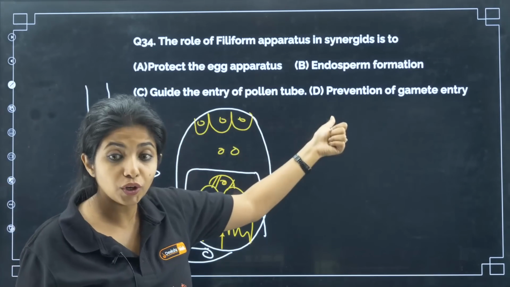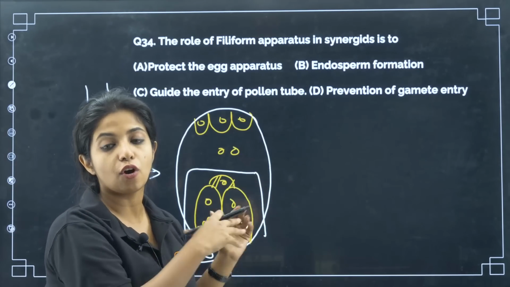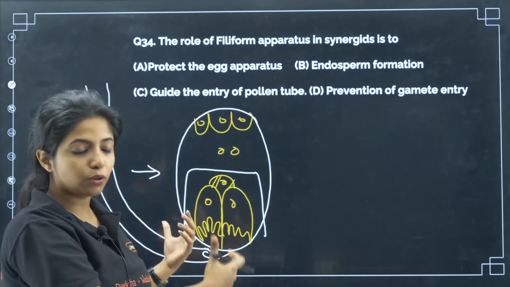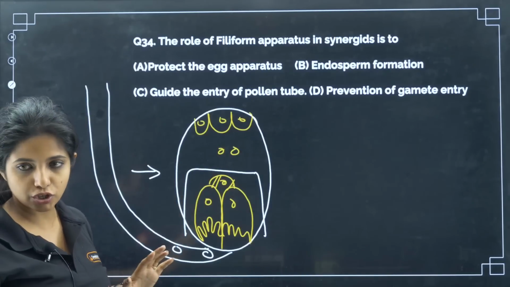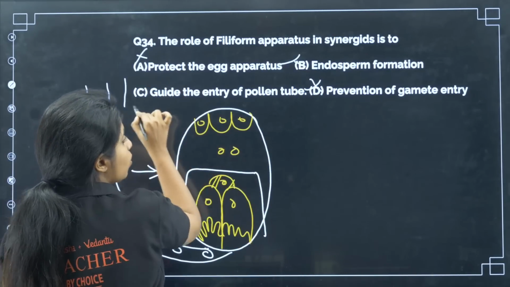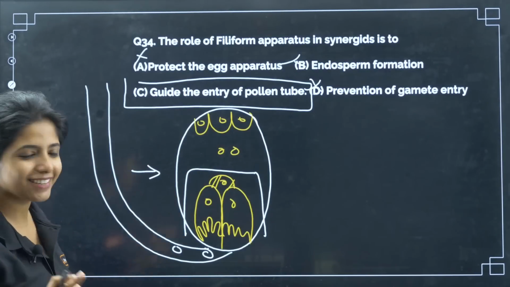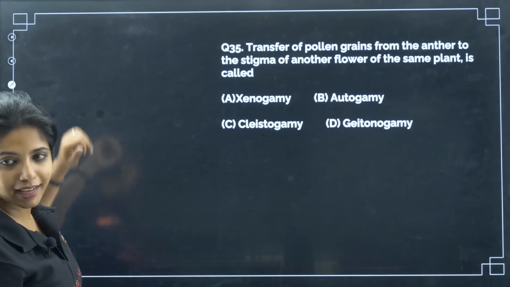Guide the entry of pollen tube? Yes, this is a role. It helps in guiding the entry of the pollen tube so that later the male gametes can undergo fertilization. Prevention of gamete entry? No, that is not at all possible. So what is your answer? You just have one answer, and that is: guide the entry of pollen tube. Got it? Yes. Now, next question.